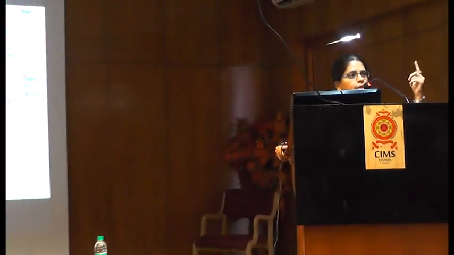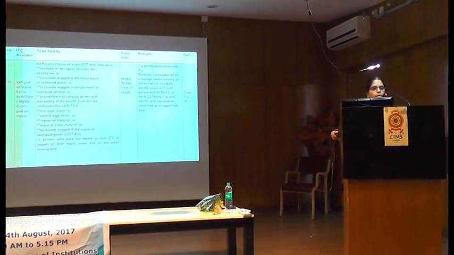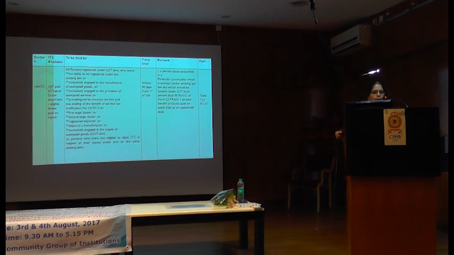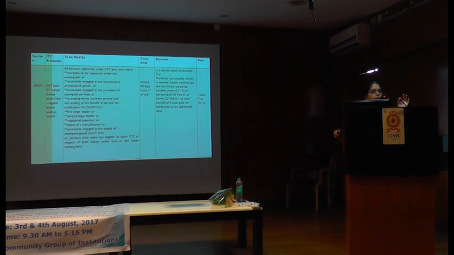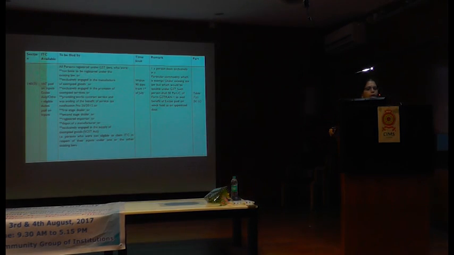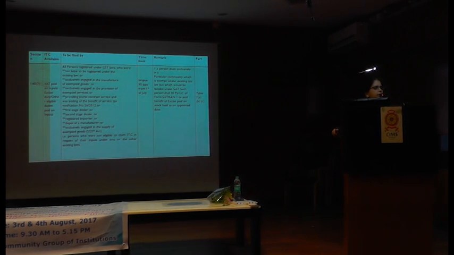One is who is not liable to be registered under the existing law. What is existing law? Is it the GST law or the old law? It is your erstwhile law. Or exclusively engaged in the manufacture of exempted goods, that is also under the erstwhile law. Or exclusively engaged in the provision of exempted services, or providing works contract services and was availing the benefit of a service tax notification. Why did they bring works contract service also here?